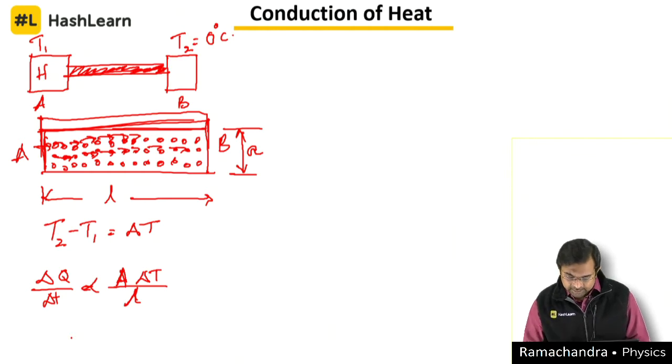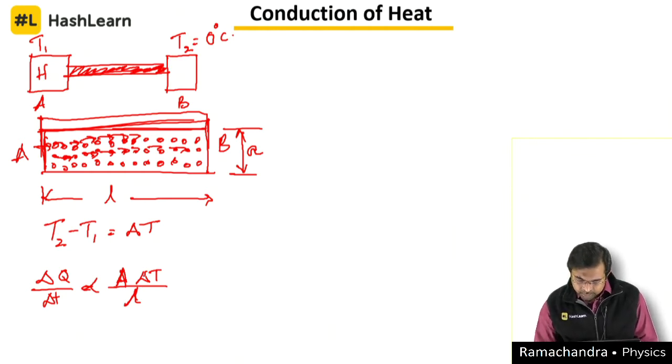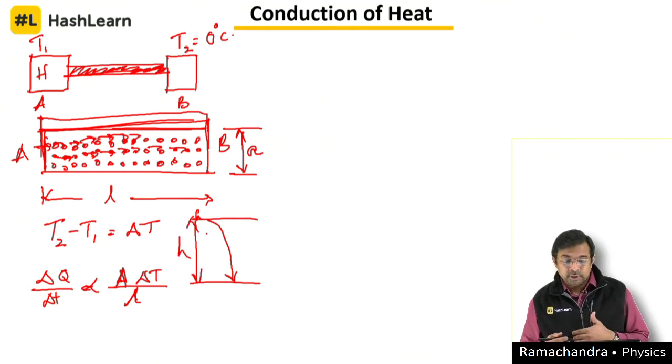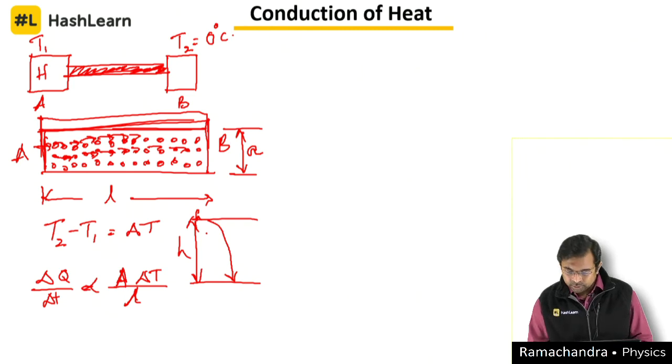We can write this delta T, and I will come to the differential part later. This is something like water falling from a particular height. Let us say this is the height. The energy with which it is going to fall, all the potential energy will get converted.